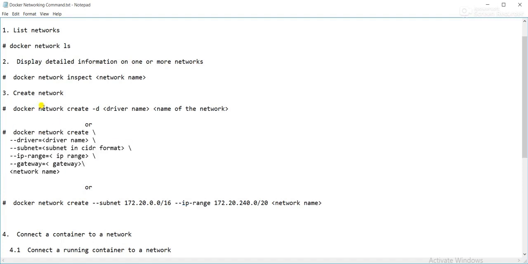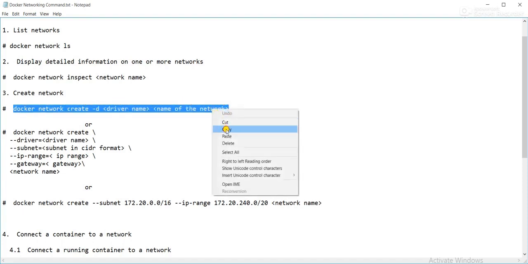Suppose you do not want to give any specific IP address, then you can go with the plain docker network create -d driver name, then the name of the network. In this case, it will create a network with the default IP address range and subnet. So I will simply go with this default. Just copy.